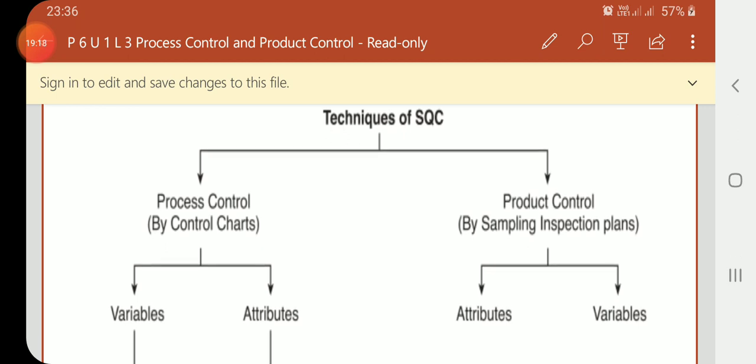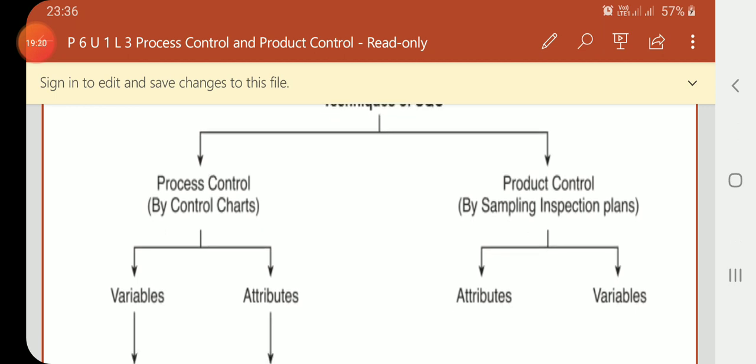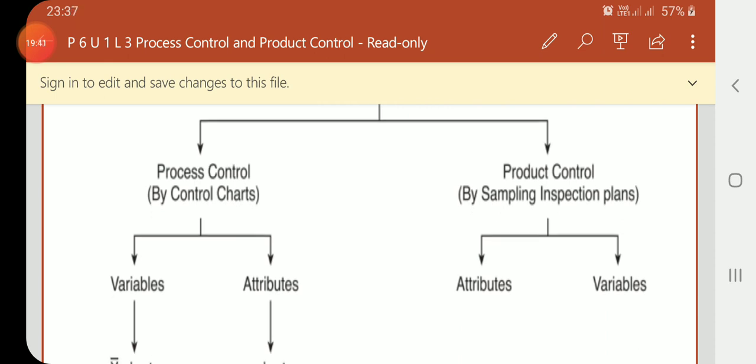So one of the main categories of product control is attributes. Of course, variables also exist, and sampling inspection plans for variables are also constructed.